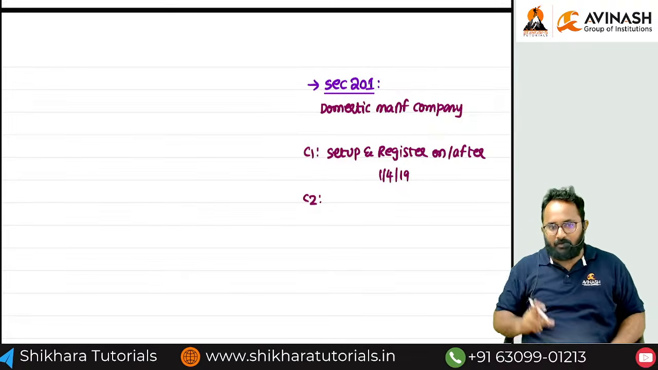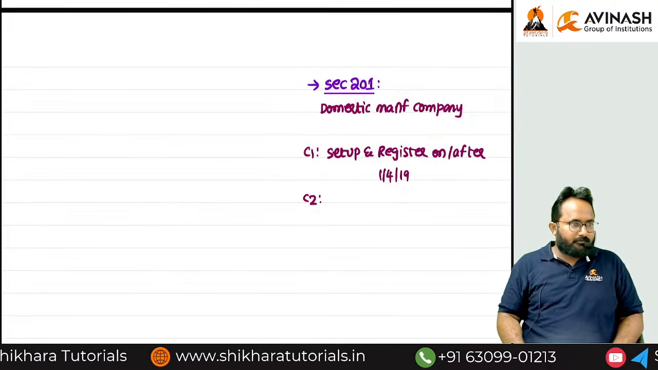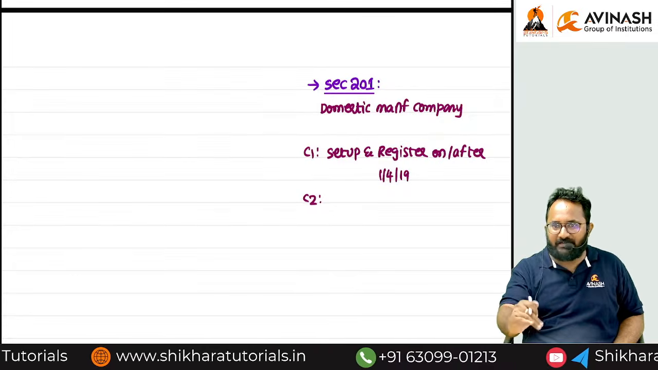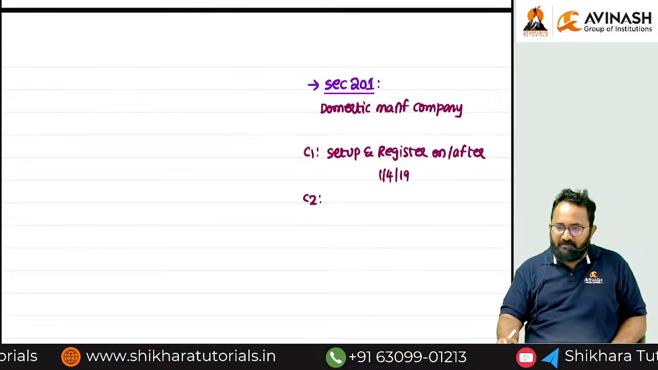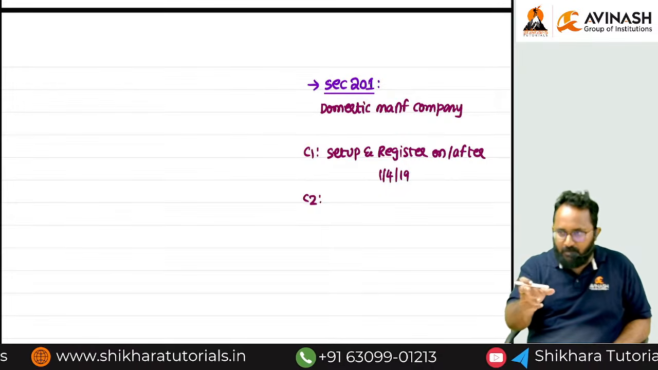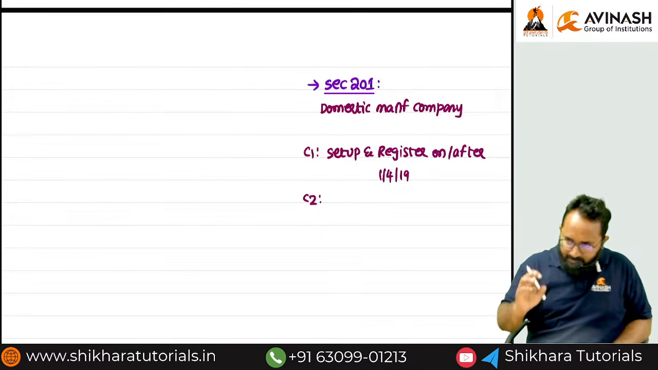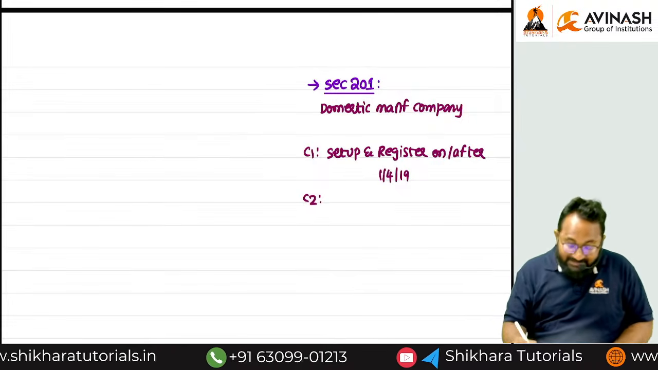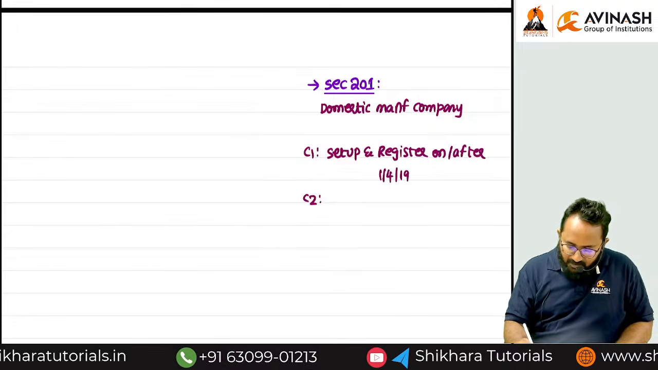1/4/2019. Dates are also important. In the 2019 year, on or after this date only, you have to set up and register. That means you have to establish everything and take the registration for these companies under ROC on or after this date. But condition number 2 is cumulative, we have to check.